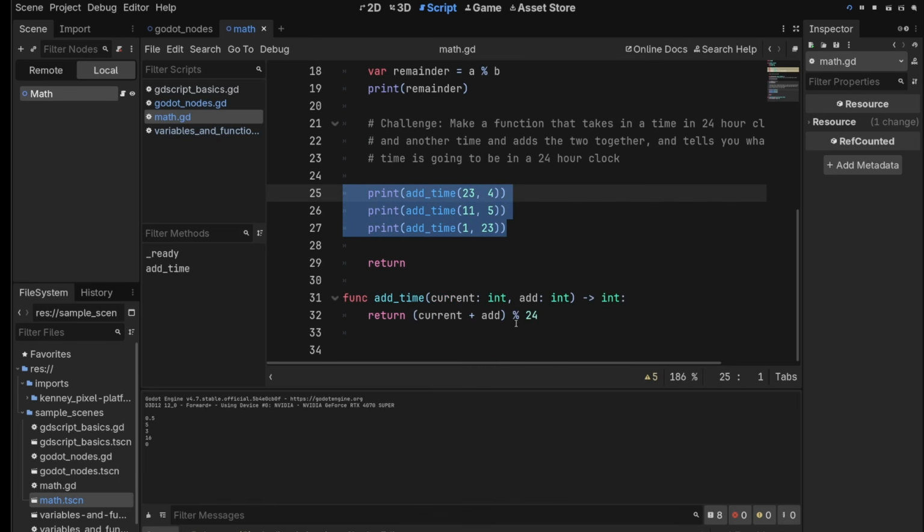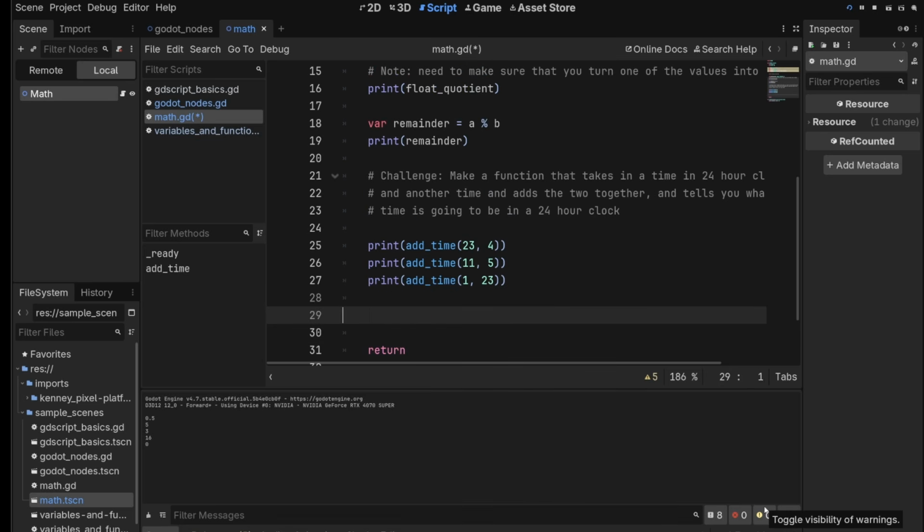I think it's a good way to get a little bit of a sense of why we'd want to use modulo. There's lots of other reasons too, but that's kind of the everyday use case, I think. Let's go back to something we did a little bit of in nodes, but we want to cover again.